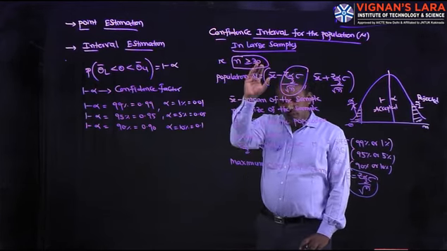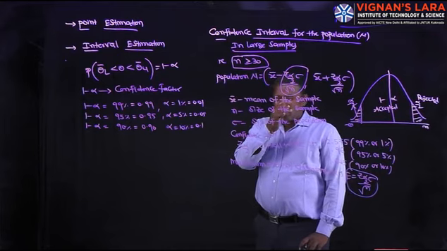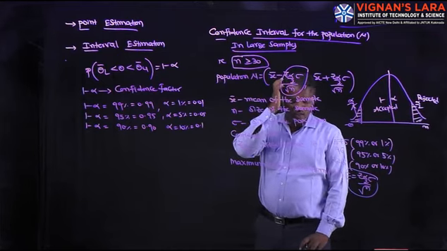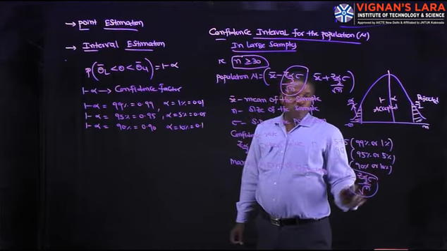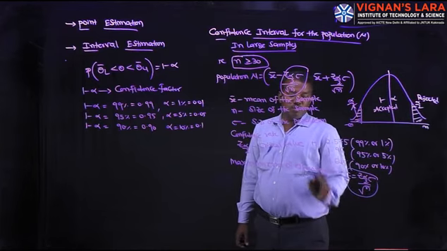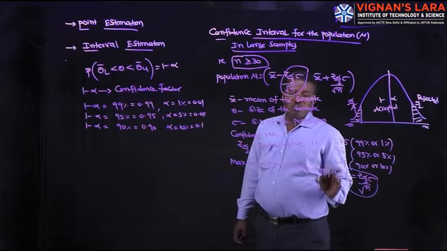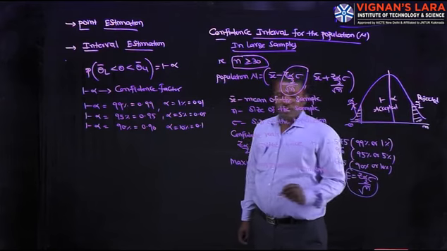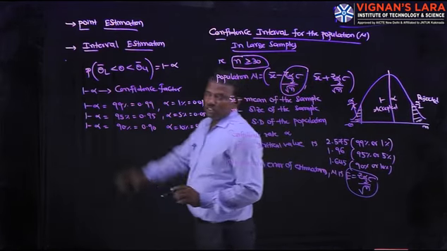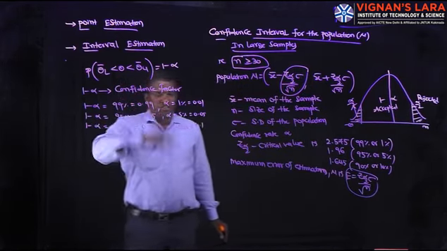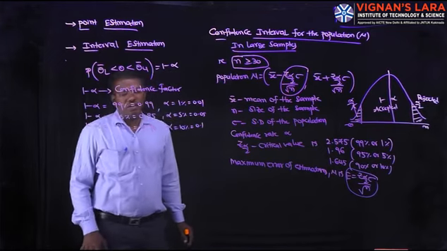Throughout the procedure, what is the error? The maximum error of estimating the population mean. E is equal to z alpha by 2 into sigma by root n. This is the maximum error of the estimation. It is denoted by capital E. So in this one, we discussed the types of estimation: one is point estimation, the other is interval estimation.